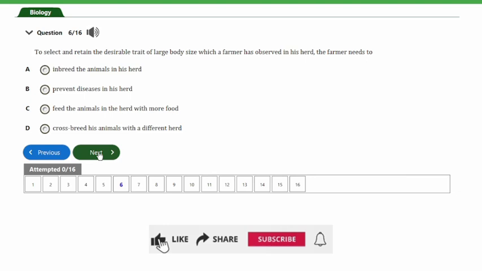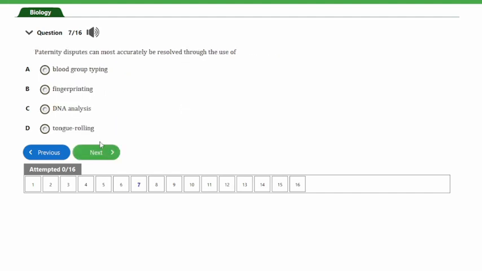So guys, since the characteristic is already seen in the animals the farmer has in his herd, he only needs to inbreed the animals, that's breed them between each other. So in that way, he can produce this same characteristic in the next generation. So guys, let's look at the next question, and that's question number 7.